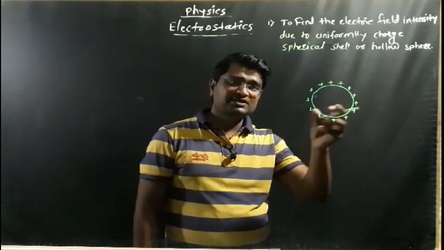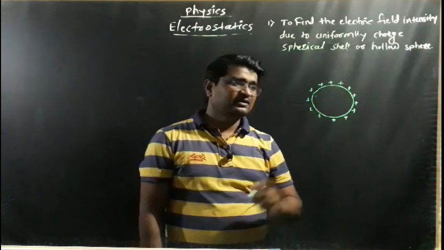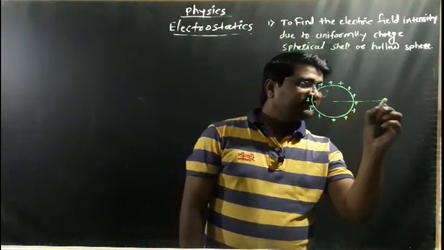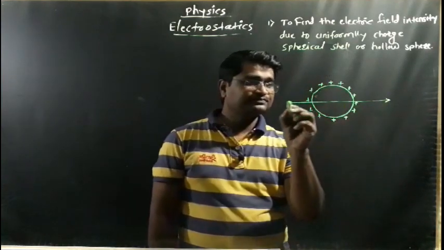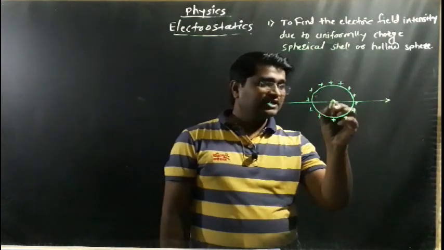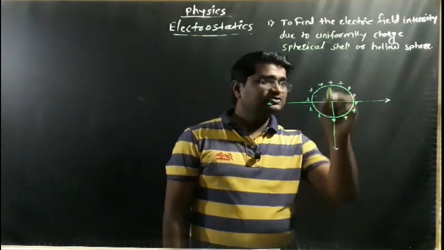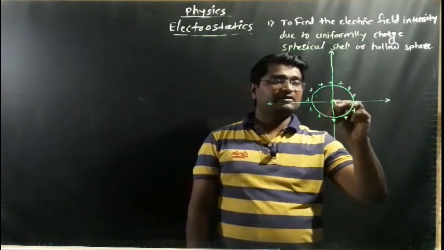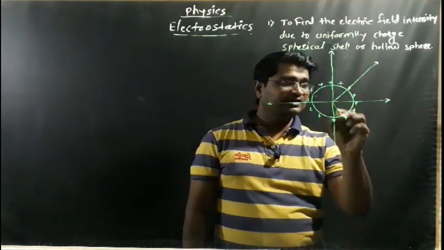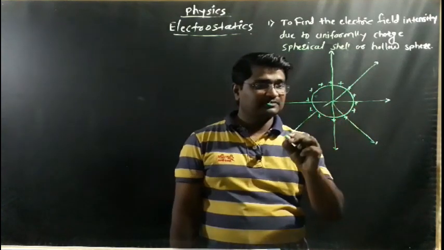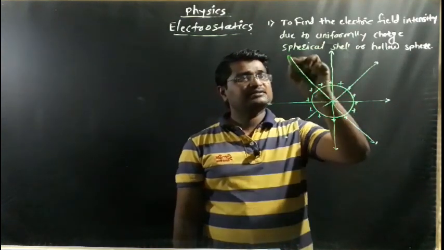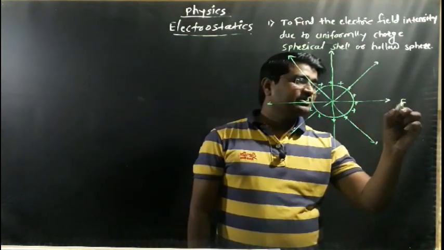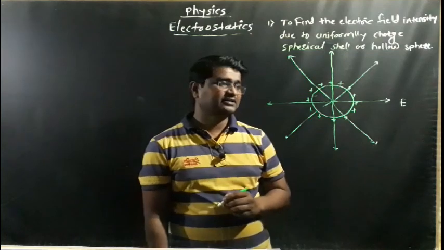When the positive charges are deposited on the surface of the sphere, an electric field is produced. We know this electric field is produced in the outward direction because this is a positive charge, and the electric field moves from positive towards negative. This electric field is denoted by E.